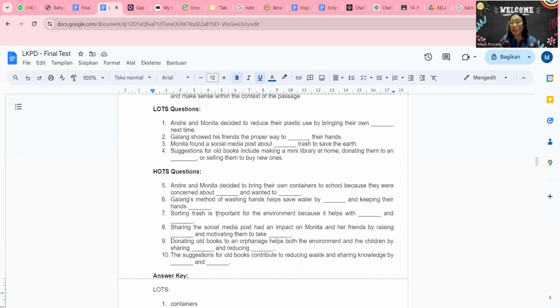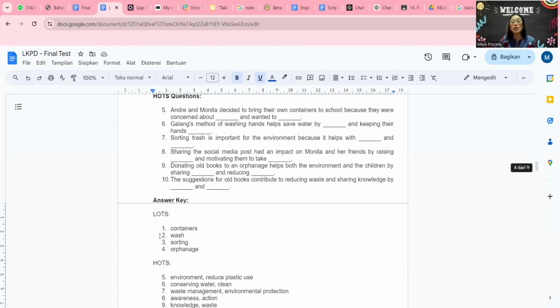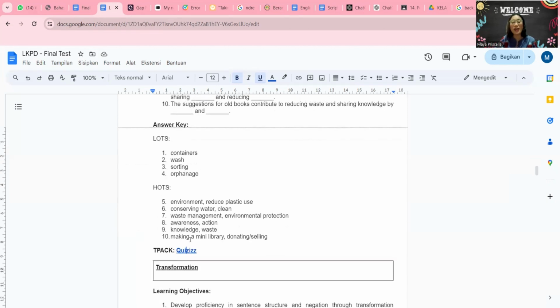This is HOTS question. I also asked ChatGPT to help me to make the questions, but I edit them so they are according to the passage. I make a little differentiation for the questions here, and I also put the answer key over here. And for the application, I choose quizzes.